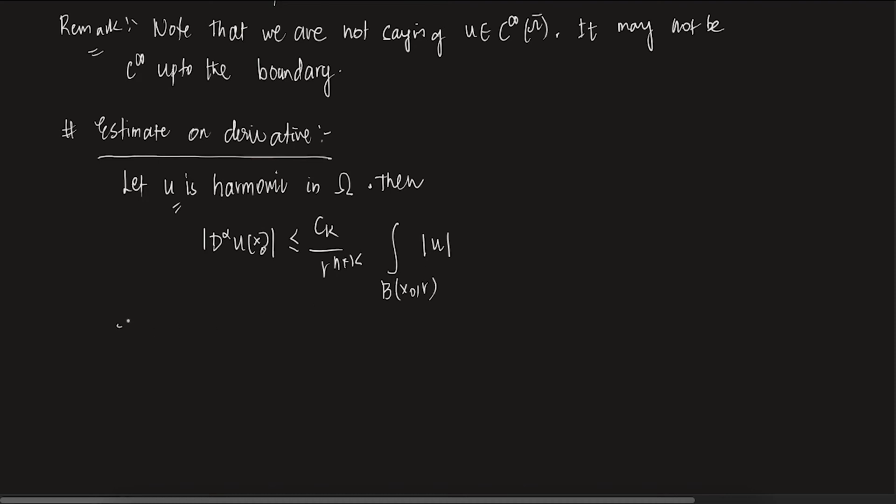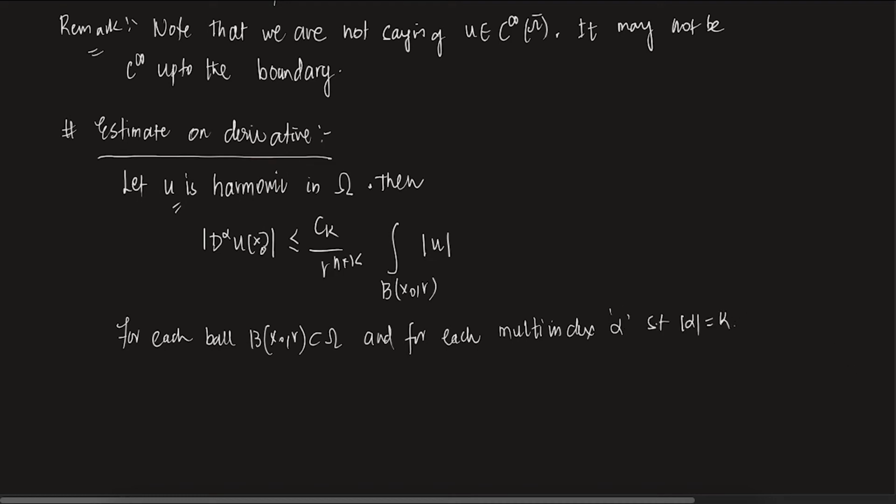Clear? And this holds for each ball B(x naught, r) which is contained in omega, and for each multi-index alpha such that mod alpha equals k.